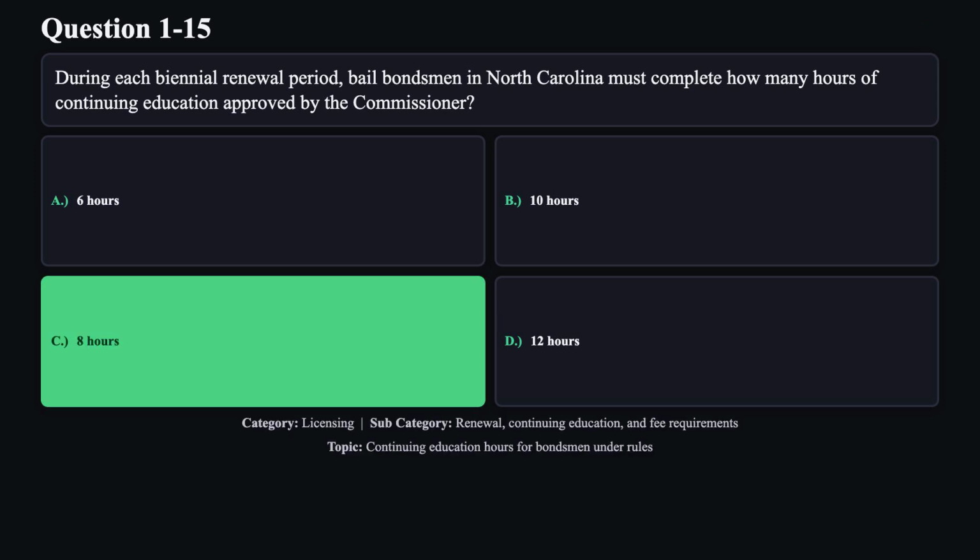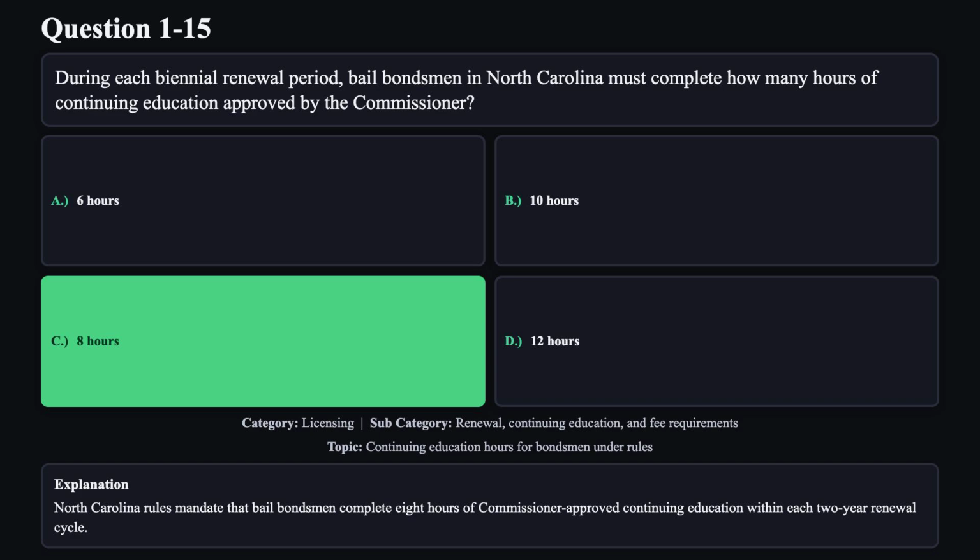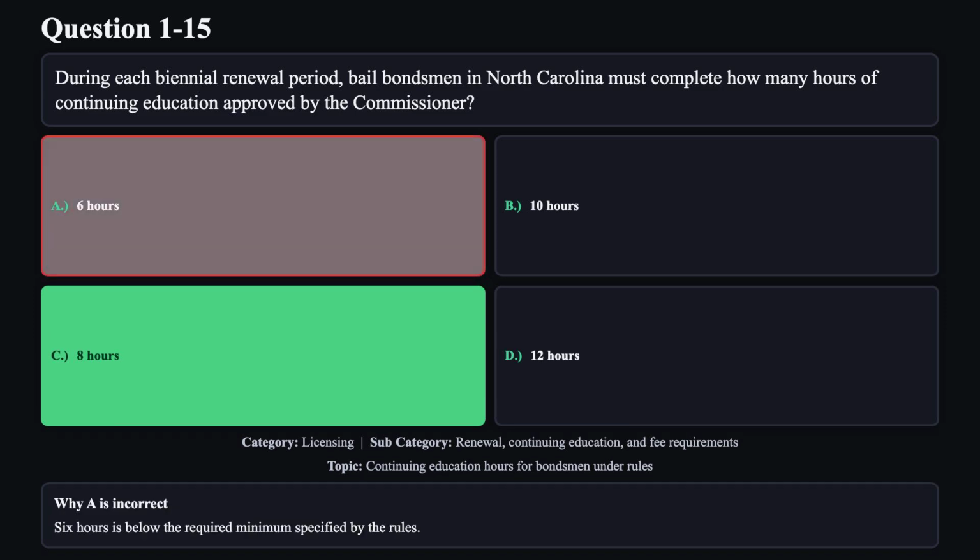The correct answer is C. North Carolina rules mandate that bail bondsmen complete 8 hours of commissioner-approved continuing education within each 2-year renewal cycle. Reason A is not correct. 6 hours is below the required minimum specified by the rules.